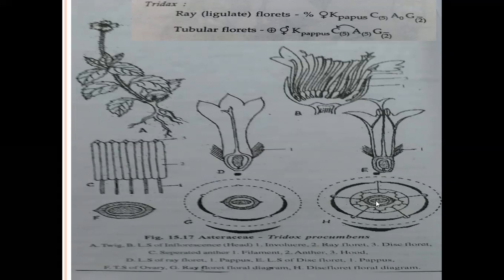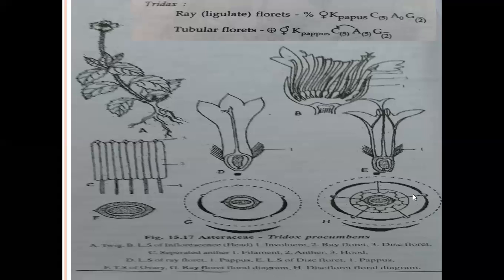Coming to the androecium. Stamens are 5, with syngenesious anthers. Syngenesious anthers means anther lobes are fused, but filaments are free in position. This type of arrangement of anthers is called syngenesious anthers. These anther filaments are attached to the petals, alternate with petals, called epipetalous anthers.